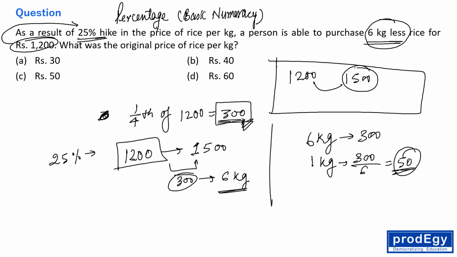It means the price of 1 kg is what? 50 rupees, right everyone? The price of 1 kg is 50 rupees, right? Everybody okay? The answer is 50 kg. Clear? Simple question. It is actually a very simple question, right?